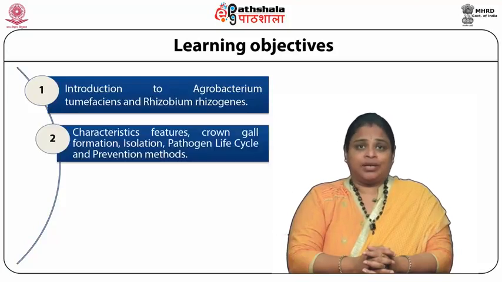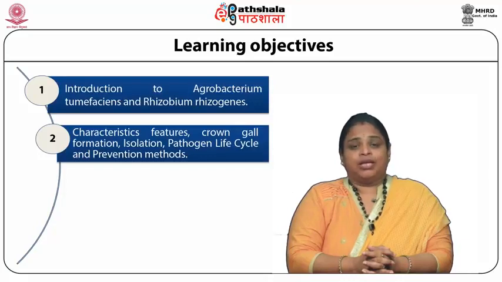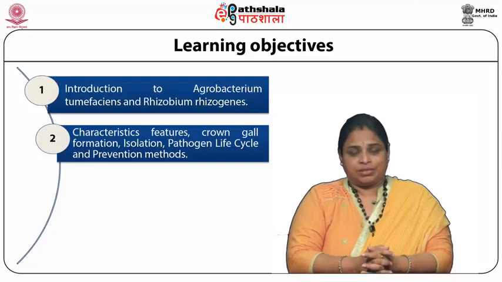Then we will go to the characteristic features, in what way these bacteria cause formation of crown gall, isolation, pathogenic life cycle and the preventive methods. We will study the characterization features, formation of crown gall, isolation, pathogen life cycle and preventive methods in both Agrobacterium tumefaciens and Agrobacterium rhizogenes species.